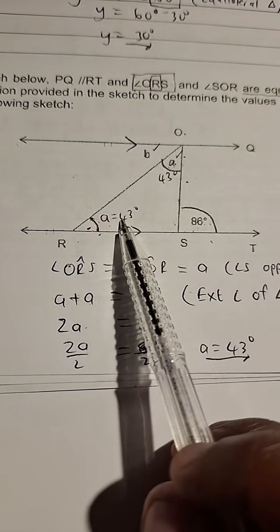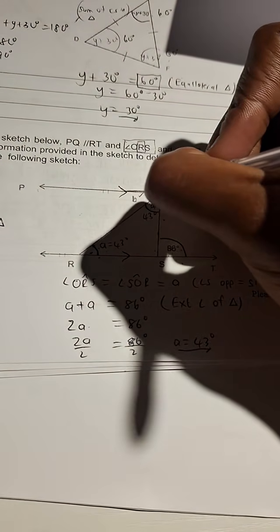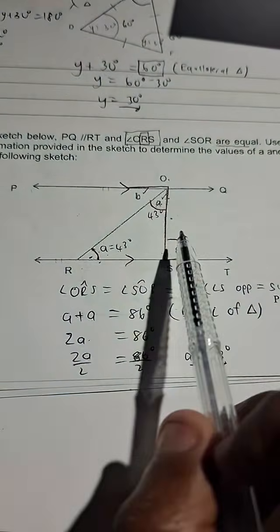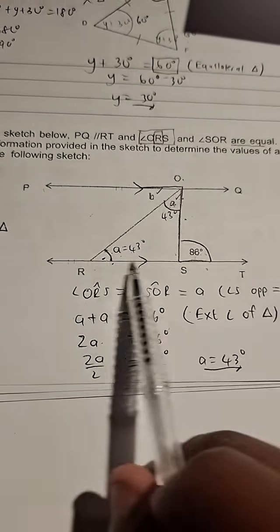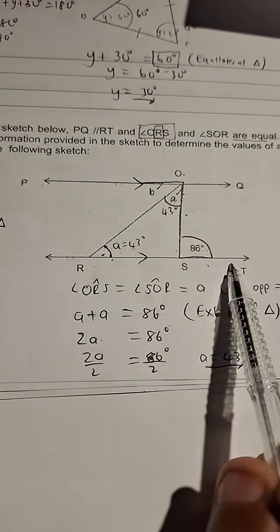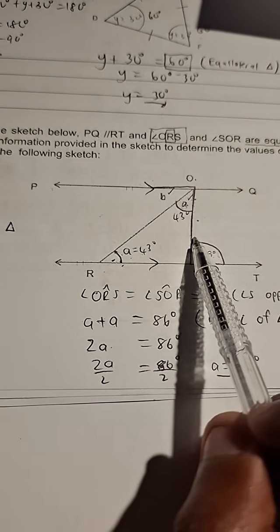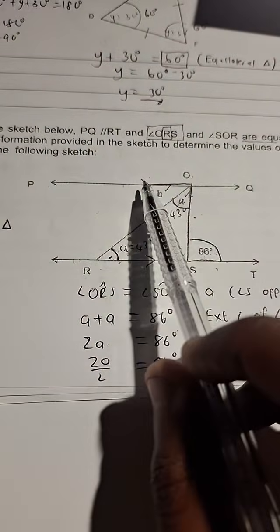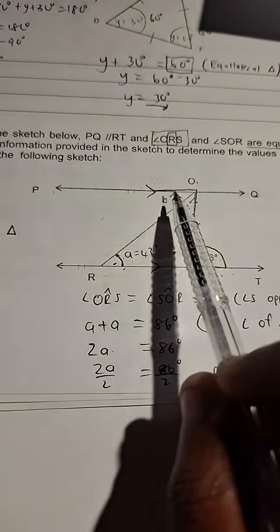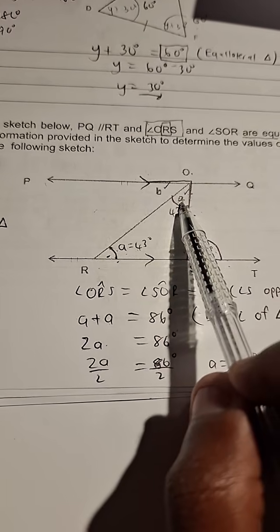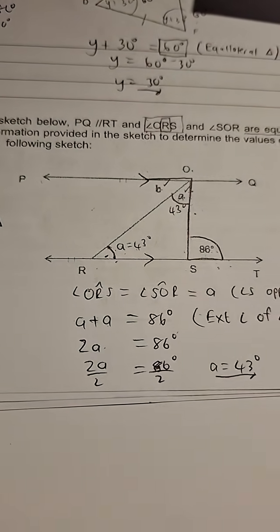So now that I have 43 and 43 there, how then can I find B? Whoever is looking here is looking at this and saying, look at my Z. Parallel lines, we have alternate angles. This entire angle is equal to this angle, Z shape. And B is there. That's the only thing I don't know. Since I updated this 43 degrees, it makes life very easy. So you could say B plus 43 is equal to 86 and solve for B.